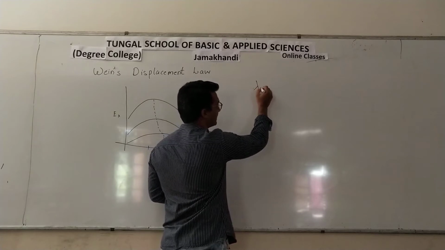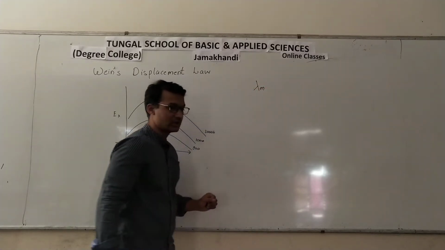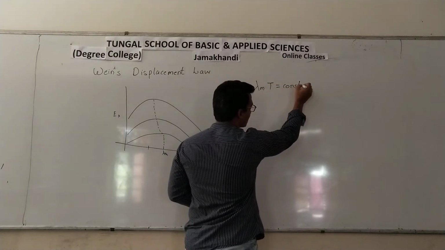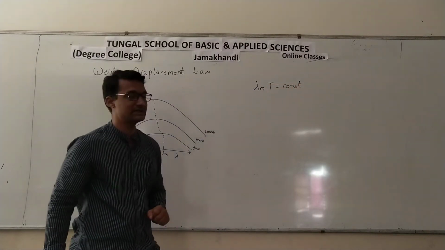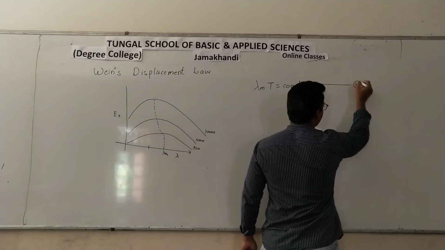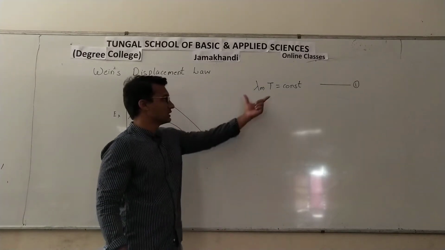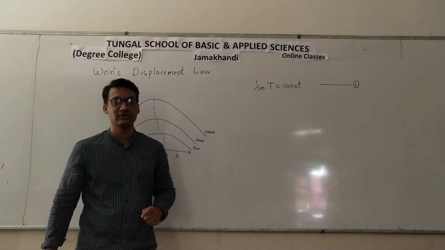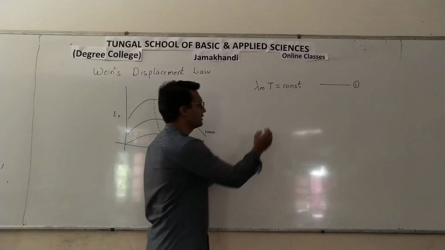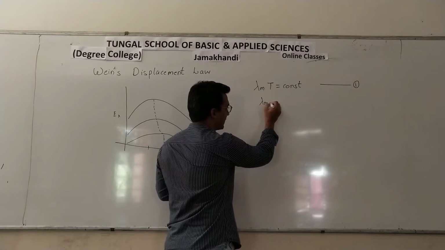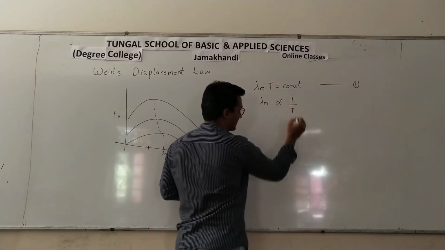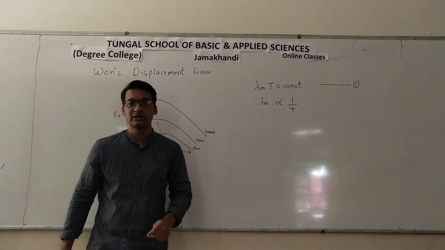So last time we had derived lambda m into T is equal to constant. Let us say this is our equation number 1. This relation is also called Wien's displacement law. Now what does this statement tell us? We can also write that lambda m is inversely proportional to temperature.